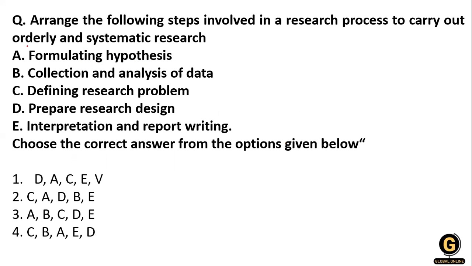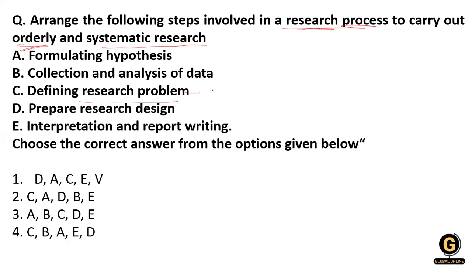Now the next question which is on your screen: arrange the following steps involved in the research process to carry out orderly and systematic research. So what do we do for doing research? First of all, we have some problem, that's why we are doing the research. So first of all, the problem, what is the problem we have.